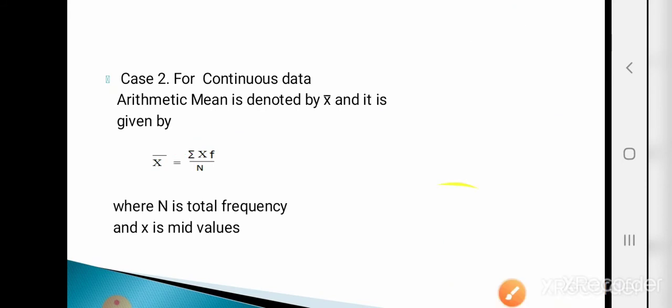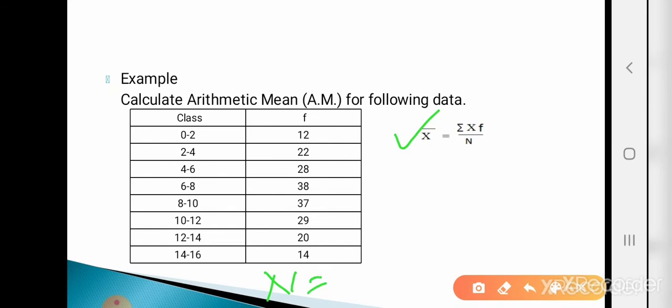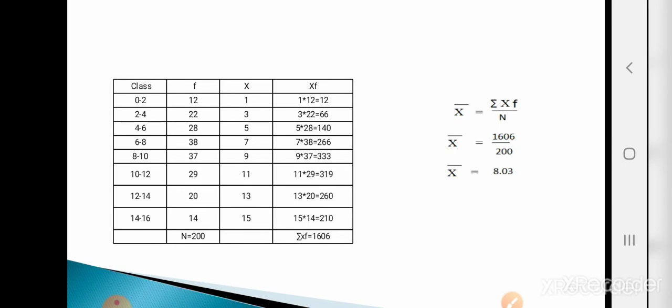Let's see an example. Calculate arithmetic mean for the following data. Here we are given the classes along with their frequency, meaning continuous data. What is the formula for calculating arithmetic mean for continuous data? Summation x into f divided by capital N, where capital N is total frequency, but here we need the summation of x into f. First make the column x and then make the x into f. Here we are not given the values of x, so consider x as the mid values.